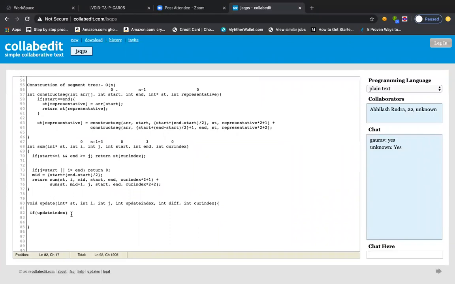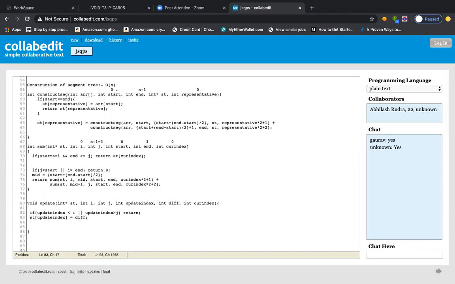So the moment it feels like, oh, I'm going in the wrong direction, it will just break out, right? So if update index is less than i, or it is greater than j, in that sense you just return, nothing, I mean come back from that point, right? And then you just update the value, right? So when you reach this point, update index is equal to whatever diff was there, right? So you just keep on adding that.